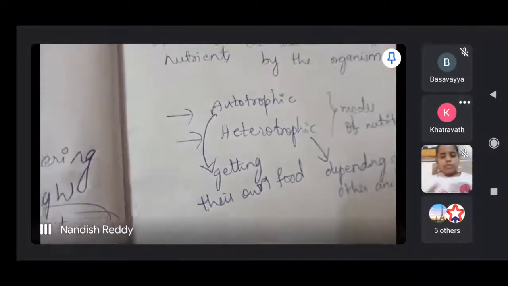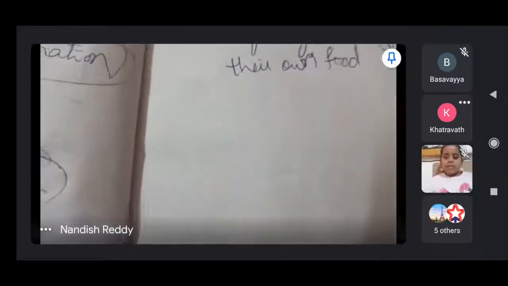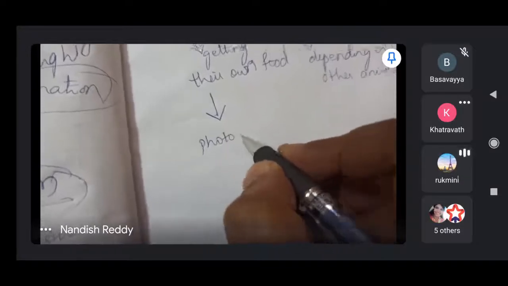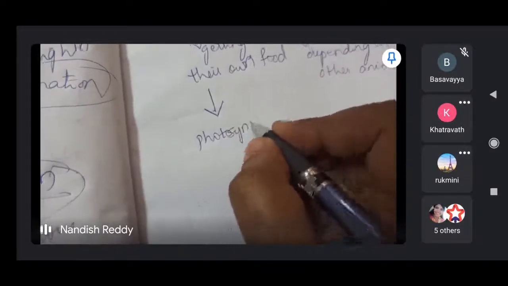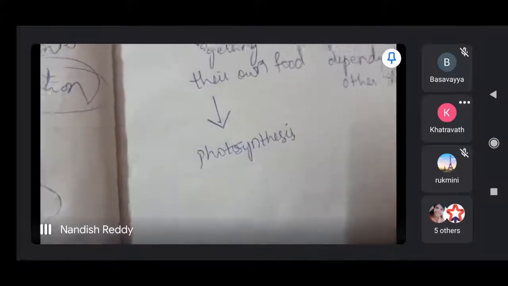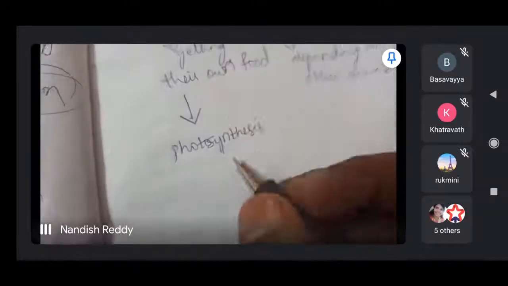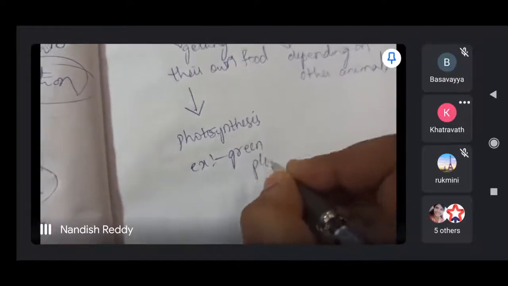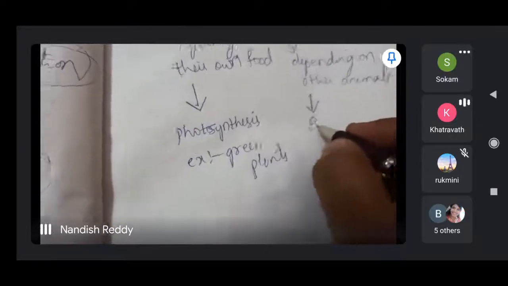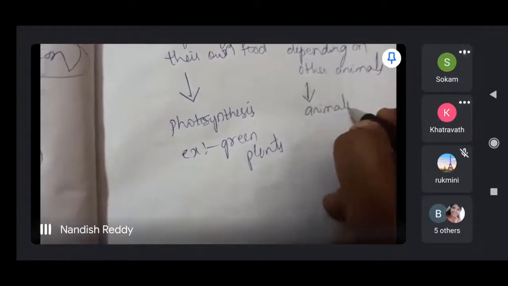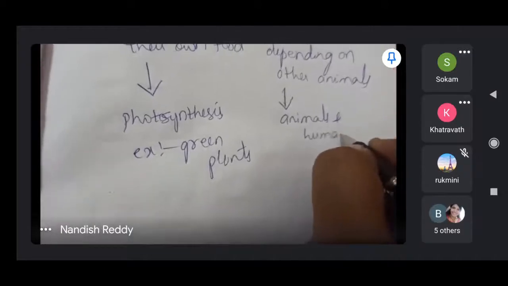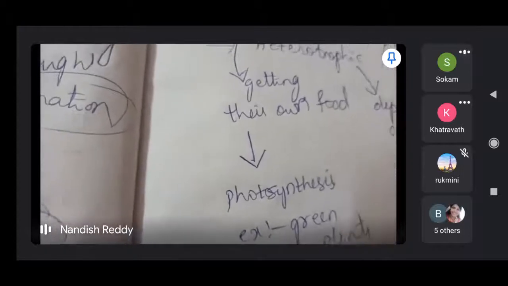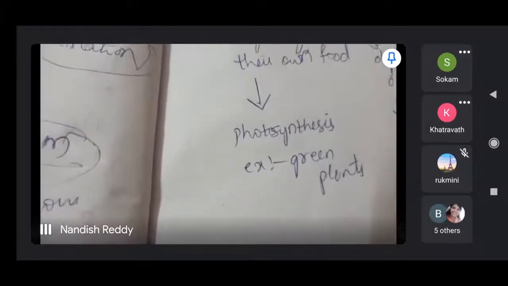Photosynthesis is the process taking place in autotrophs. Only autotrophs will participate, for example green plants. Heterotrophic nutrition happens in animals and human beings. Heterotrophic nutrition means they are not getting their own food, depending on others for food.